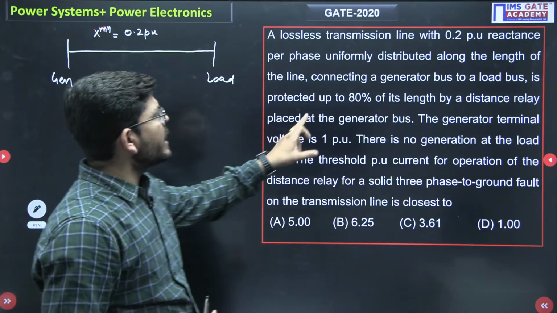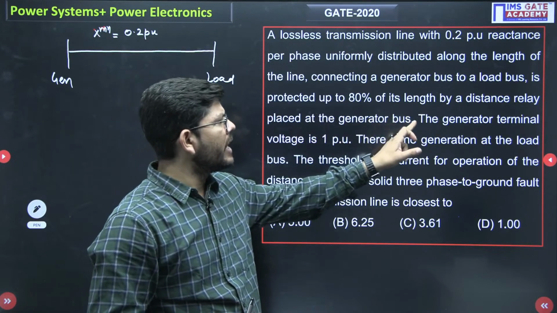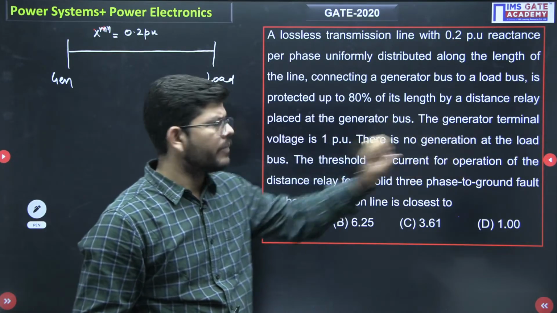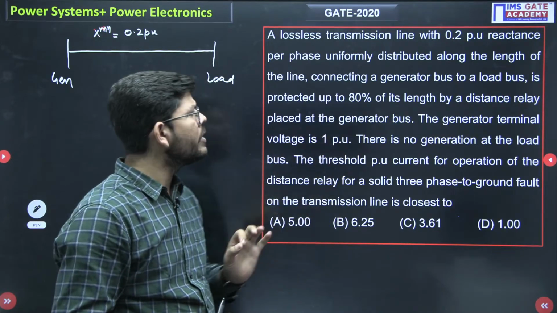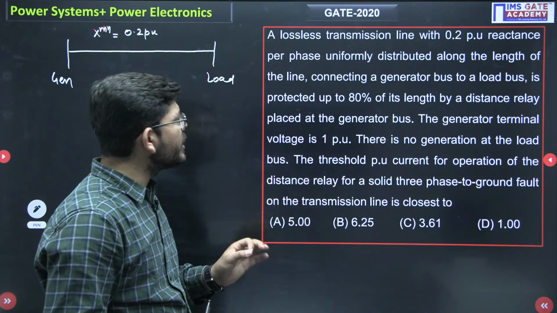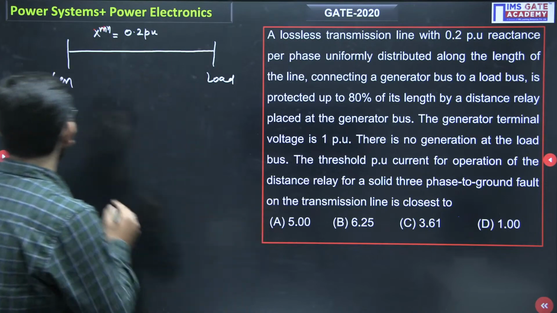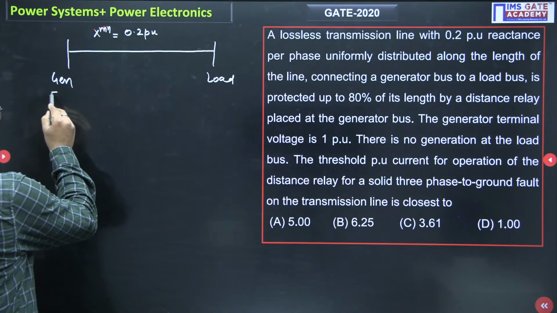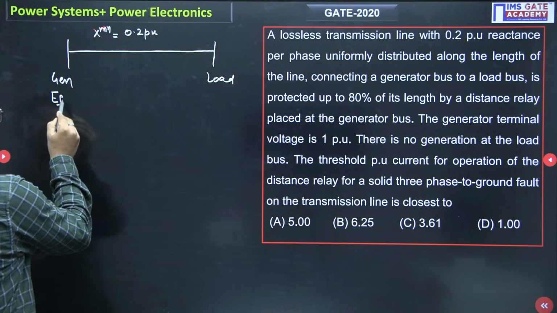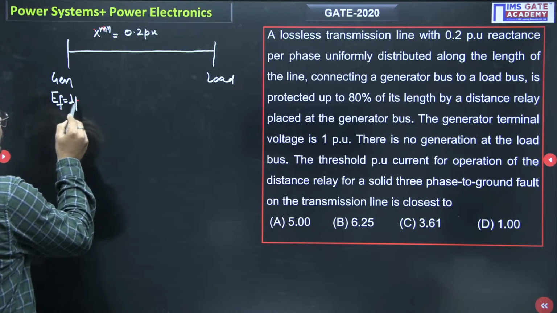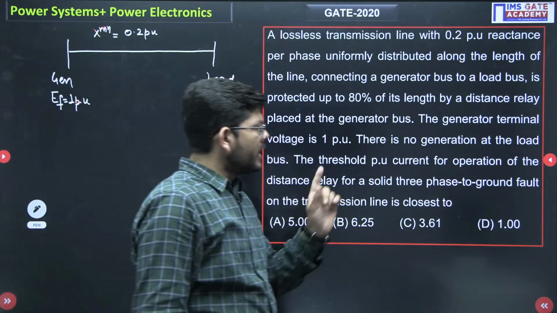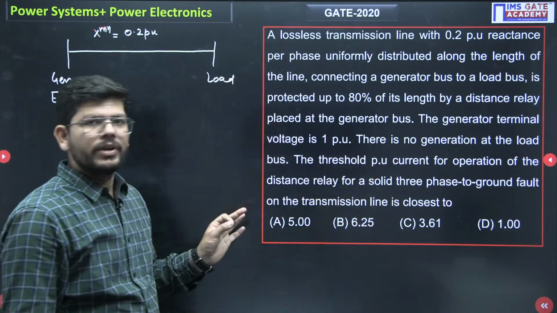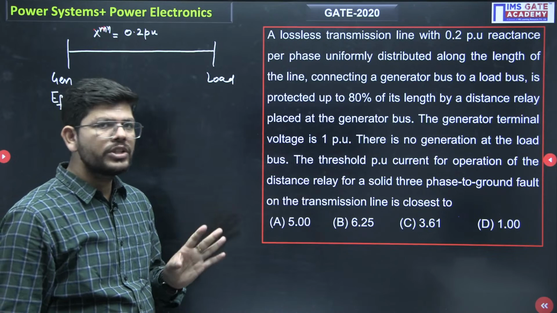Now it is protected up to 80% of its length by a distance relay placed at the generator bus. Very good. The generator terminal voltage is 1 per unit. So generator terminal voltage will be the pre-fault voltage and it is given to us, which is 1 per unit here. Fine. There is no generation at the load bus. So at the load bus there is no generator.